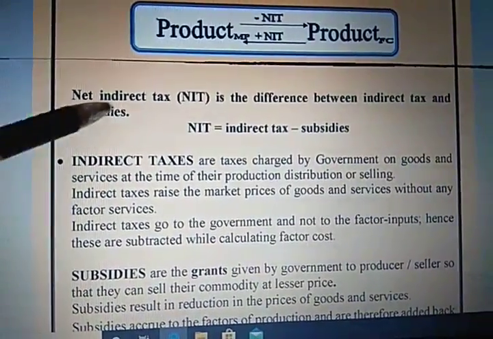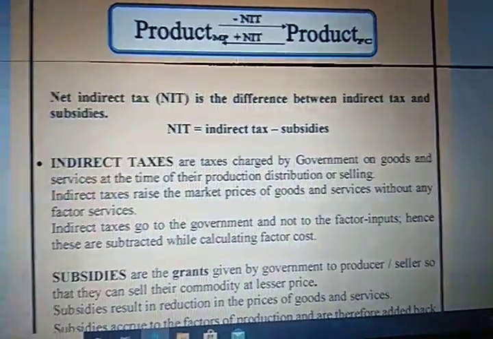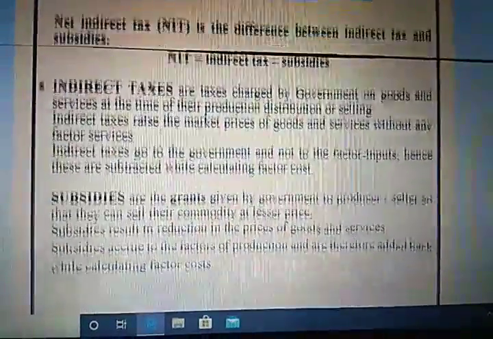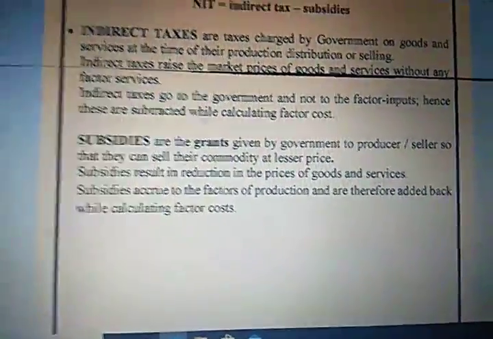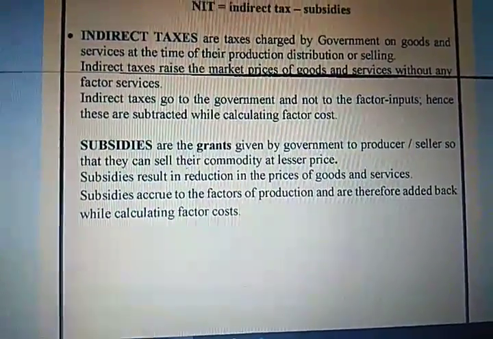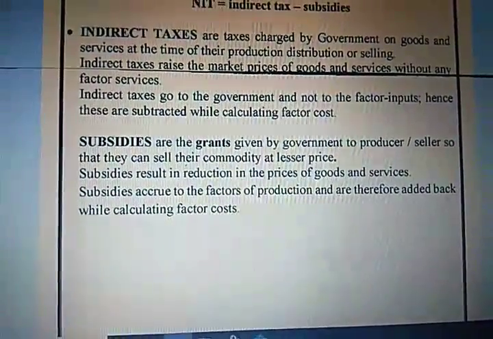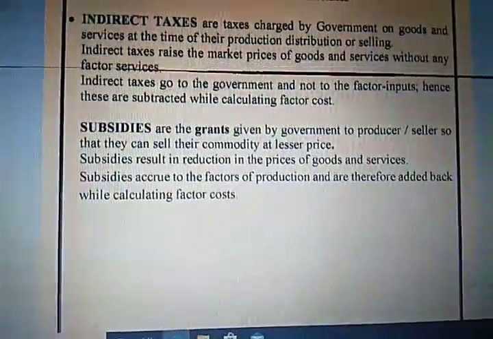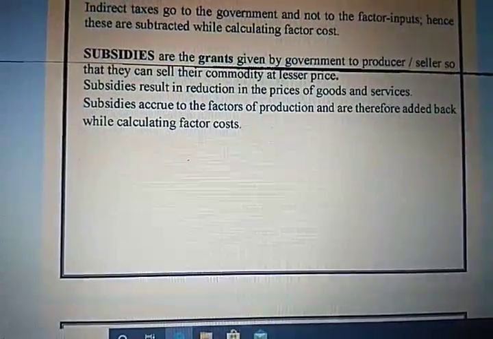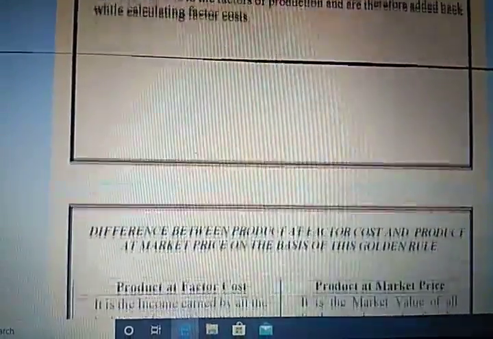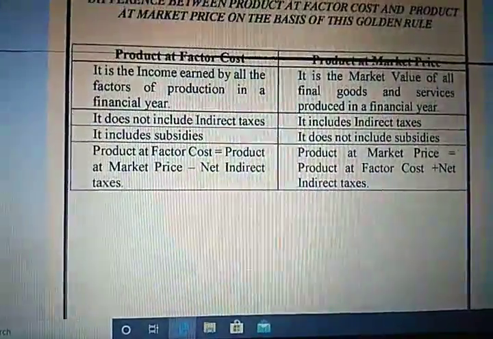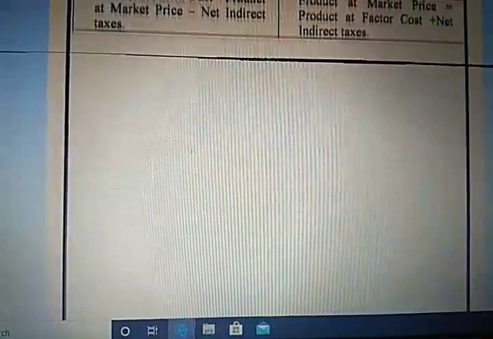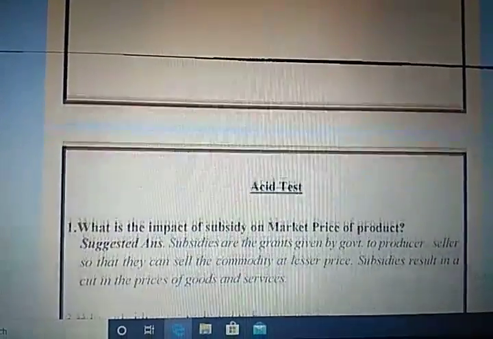Net indirect tax, I already explained to you. It is the difference between indirect tax and subsidy. Indirect tax, as I told you, is all the taxes which are imposed on goods and services. GST is one of the good examples of indirect tax, and subsidies are the grants or the help given by the government to the producer or seller, so that they can sell their commodity at a lesser price. I already explained to you the difference between factor cost and market cost. So this has been explained to you, students.